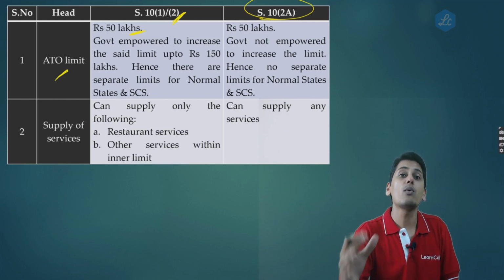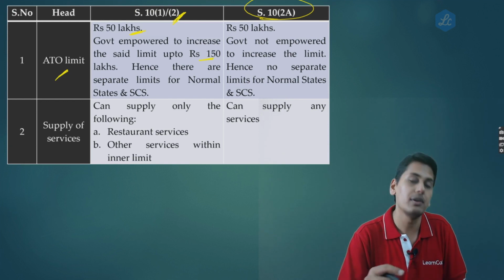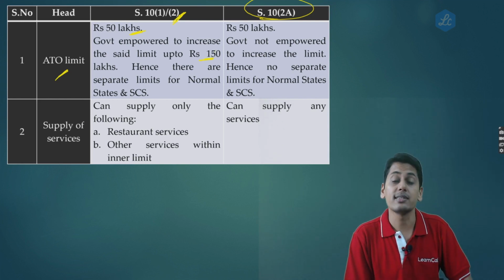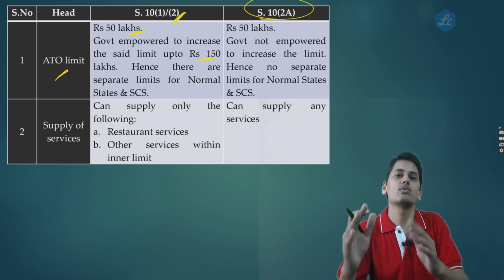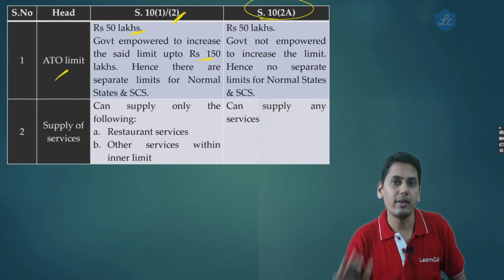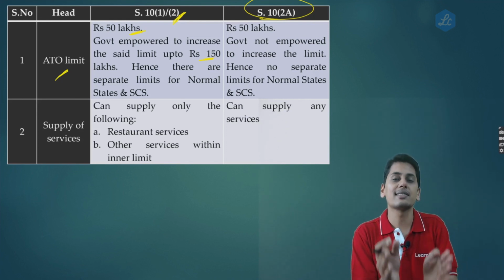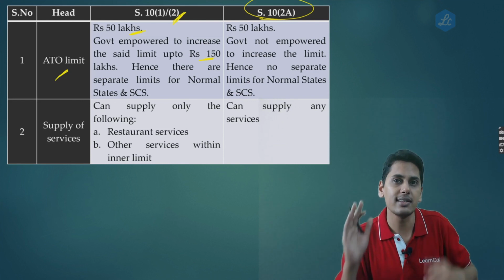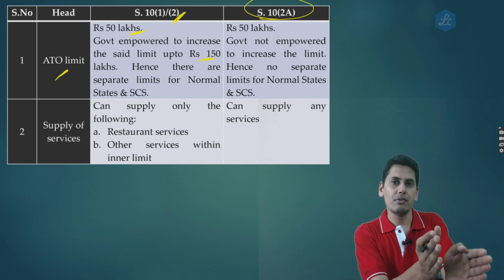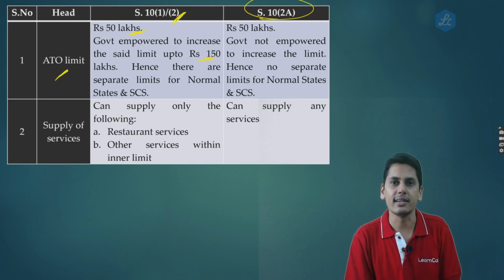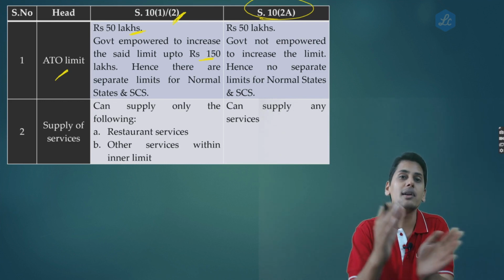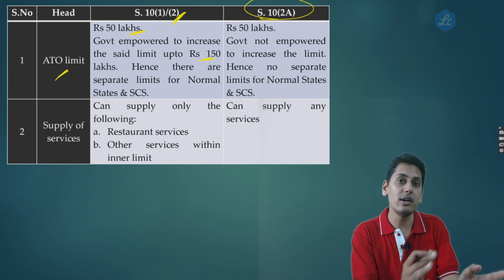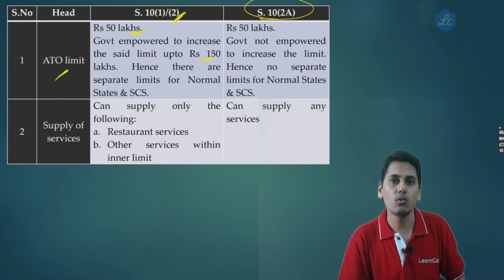However, the government is empowered to increase this threshold to 150 lakh rupees. So for a few of the states it is increased to 150 lakh rupees and for a few of them it is up to 75 lakh rupees. Because of this, you have separate threshold limits for separate states and union territories, because the base provision is 50 lakh rupees and the government is empowered to increase it up to 150 lakh rupees.